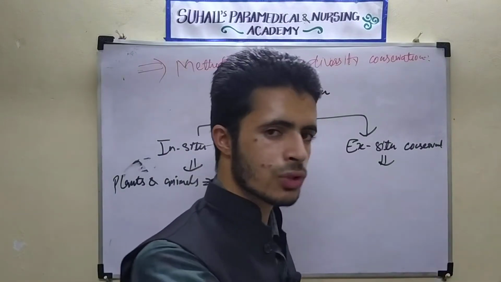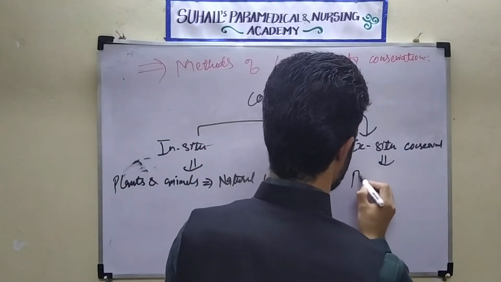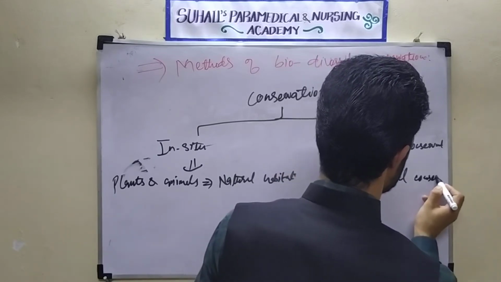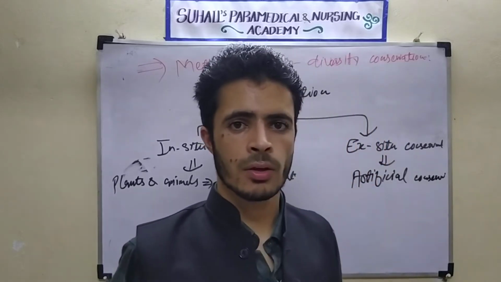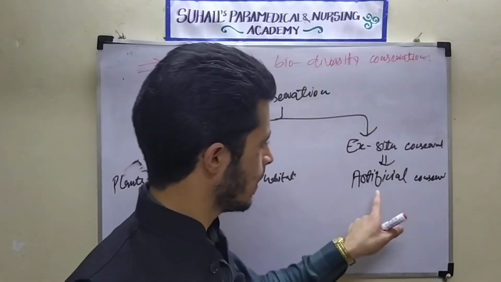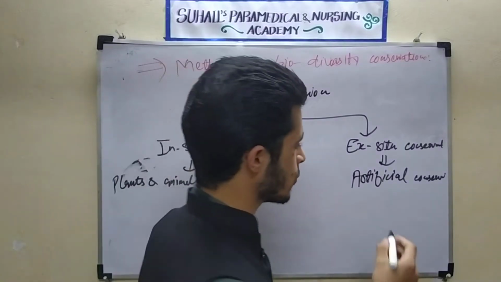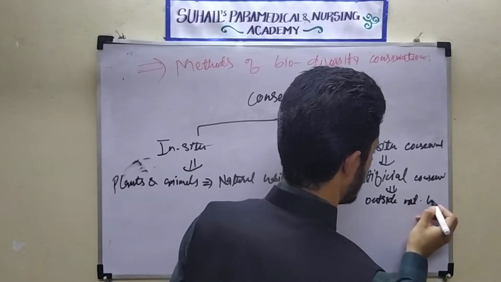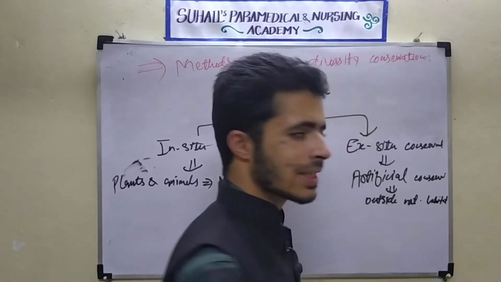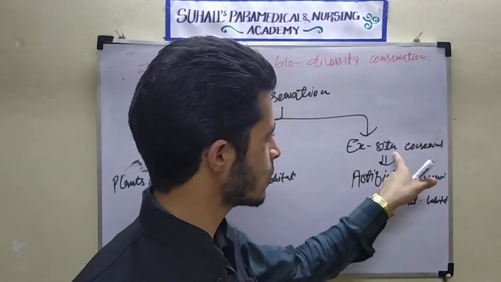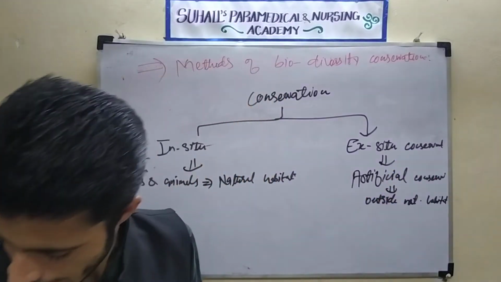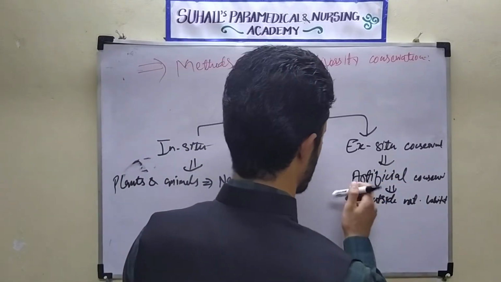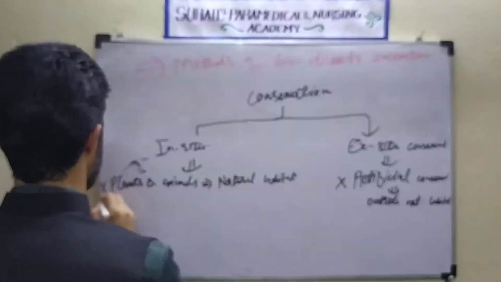If we are conserving outside, that is called artificial conservation. We are conserving by our artificial, anthropogenic way. So outside the natural habitat we are conserving the biodiversity. That is called ex-situ conservation. So this is one point, that is, outside and inside the natural habitat.